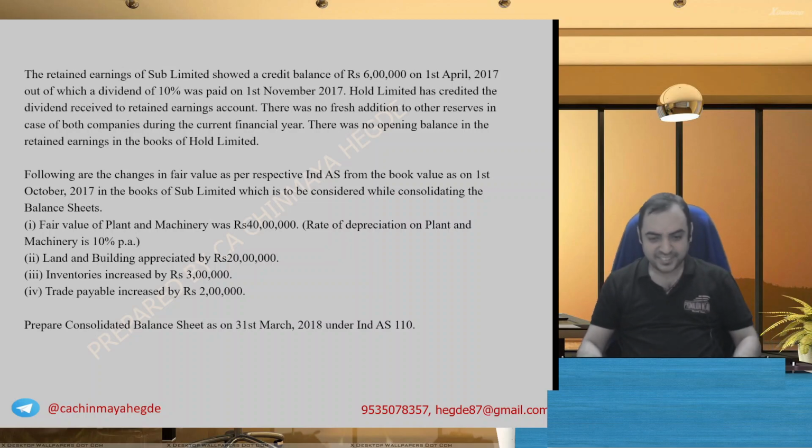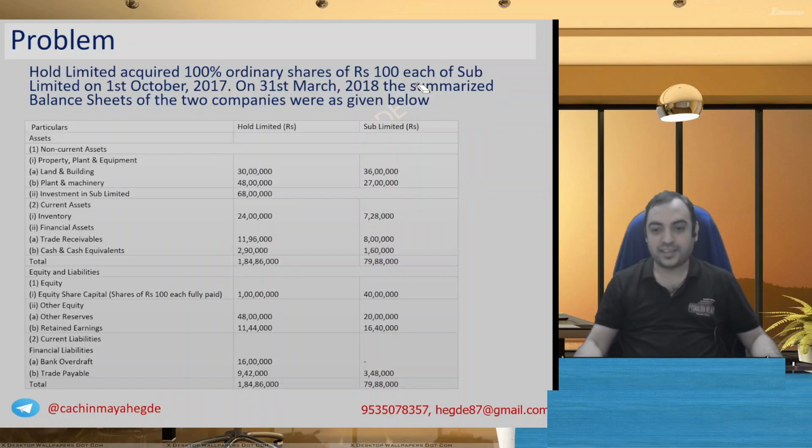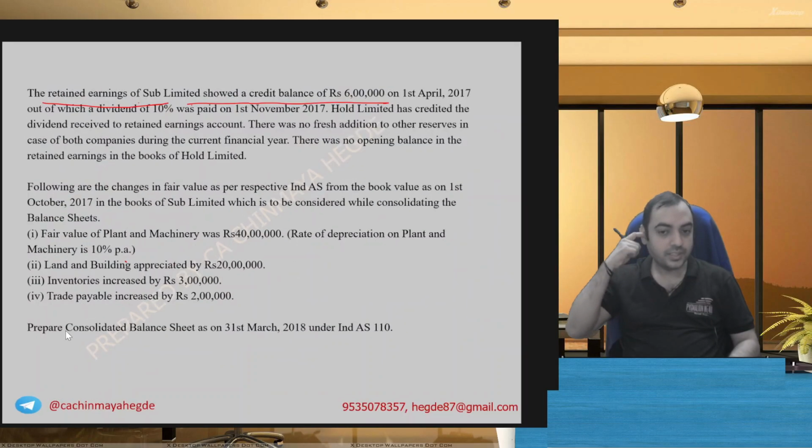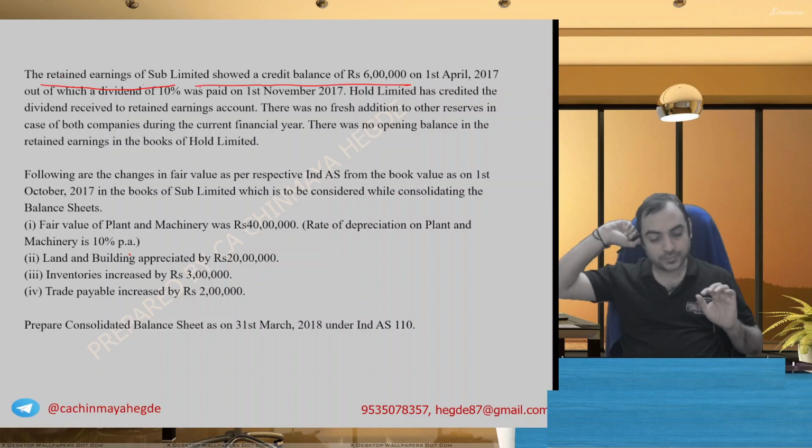Let's read the sentence, and based on the sentence, I'll address your doubts. Retained earnings of Subsidiary Limited showed a credit balance of 6 lakhs on 1st of April. Retained earnings of Subsidiary Limited. Let's look at the Subsidiary Limited column. Let's look at the retained earnings row, and the balance sheet amount is 16 lakh 40,000. So the opening balance of 6 lakh became 16 lakh 40,000.